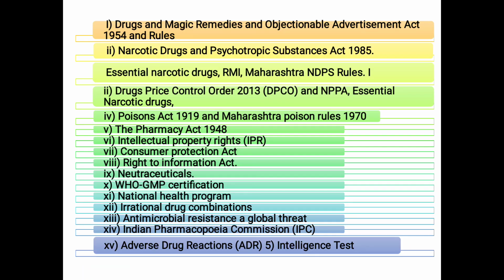Next, Drugs and Magic Remedies and Objectionable Advertisements Act 1954, Narcotic Drugs and Psychotropic Substances Act 1985, Essential Narcotic Drugs, Drug Price Control Order, Poisons Act, Pharmacy Act 1948, Intellectual Property Rights IPR, Consumer Protection Act, Right to Information Act, Nutraceutical, WHO GMP Certification, National Health Program, Irrational Drug Combinations, Antimicrobial Resistance a Global Threat, Indian Pharmacopoeia Commission IPC, and Adverse Drug Reaction. In this topic, we'll discuss these.